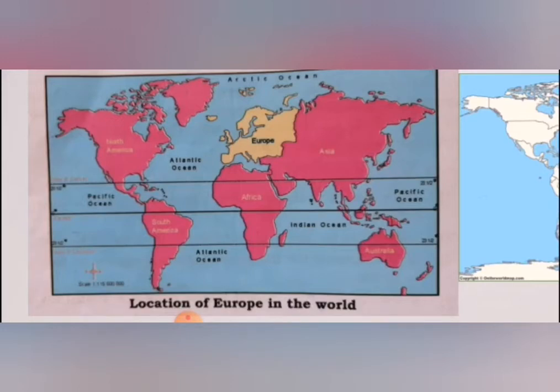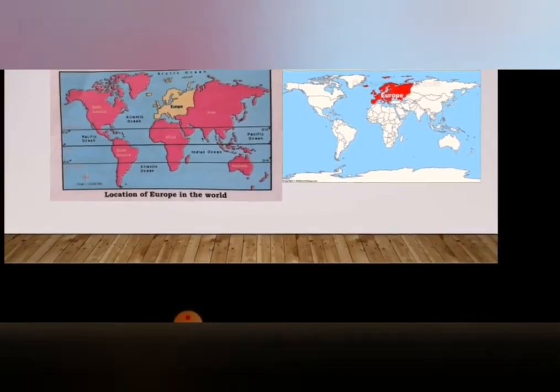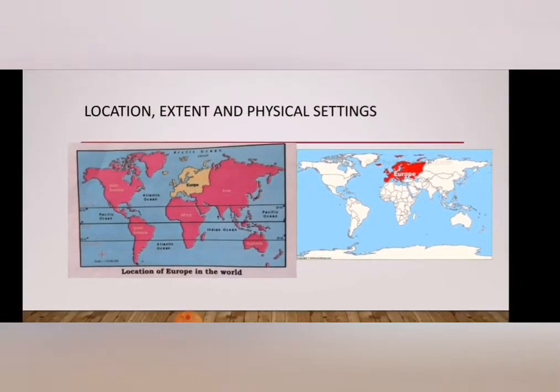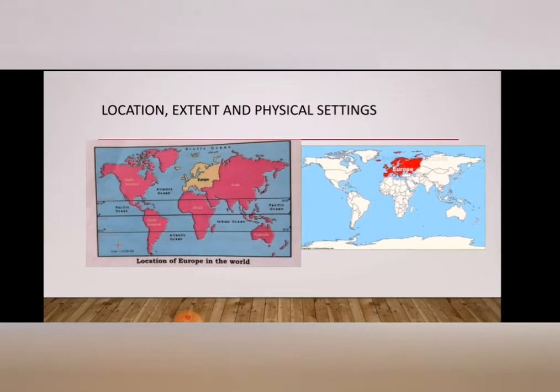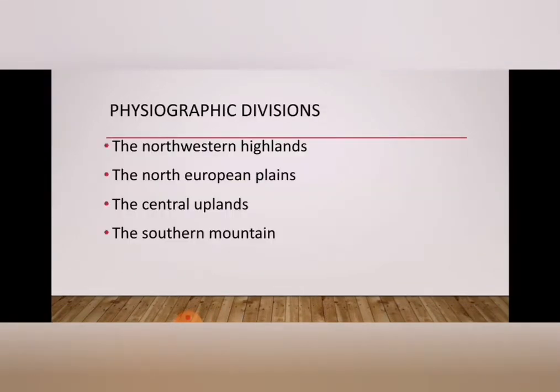Now physiography. The physiography of Europe is unique. The western and southern parts are mountainous, characterized by snow-covered peaks, gorges, valleys, plateaus, and plains.